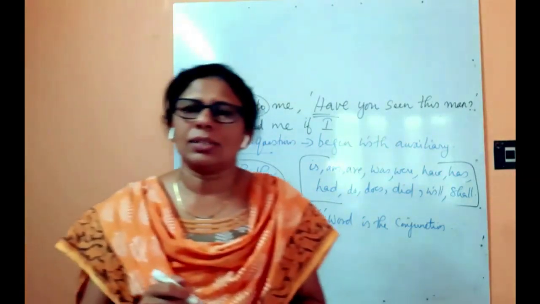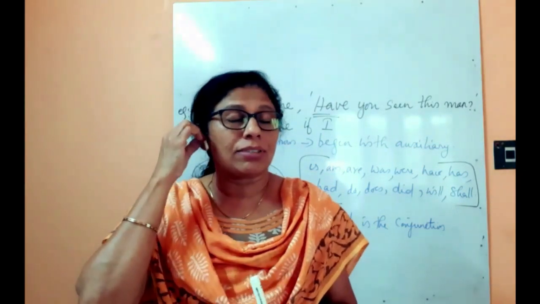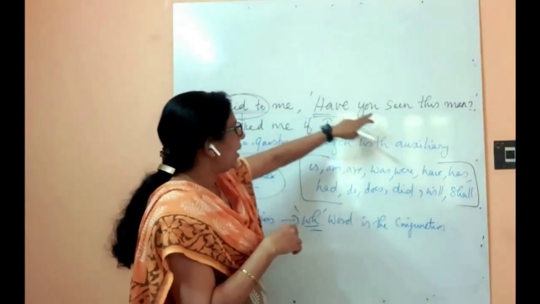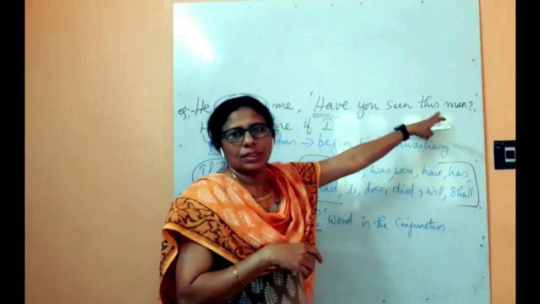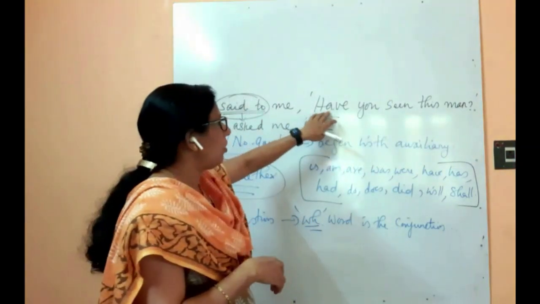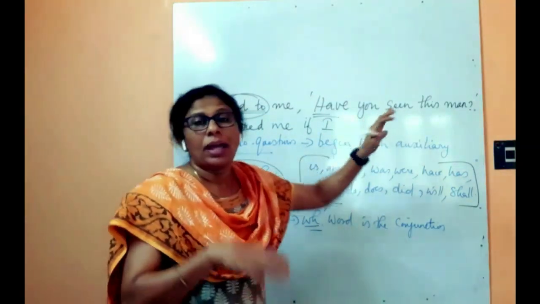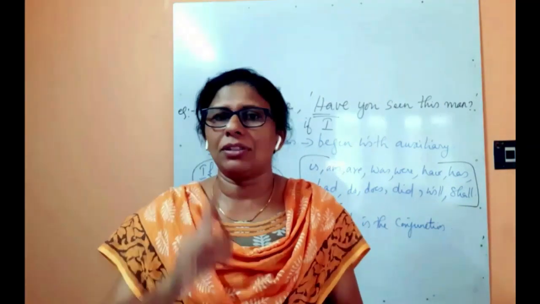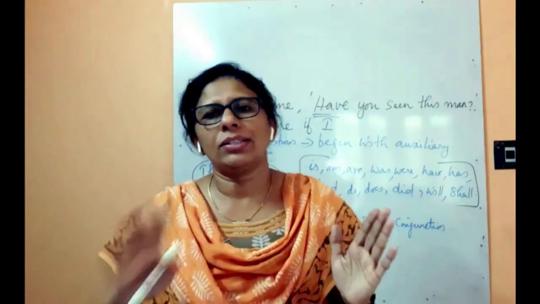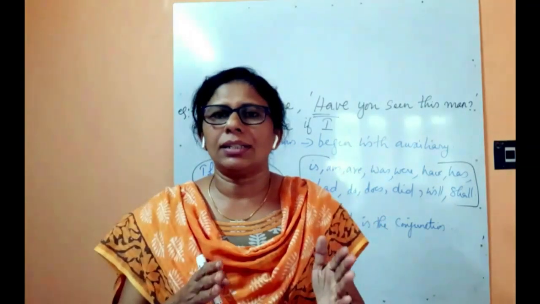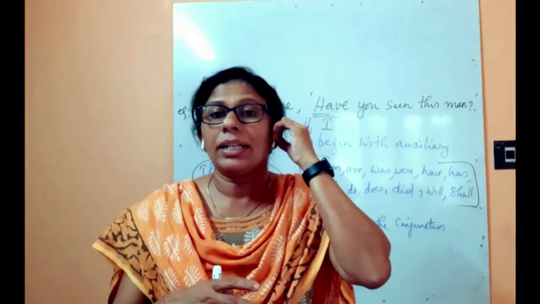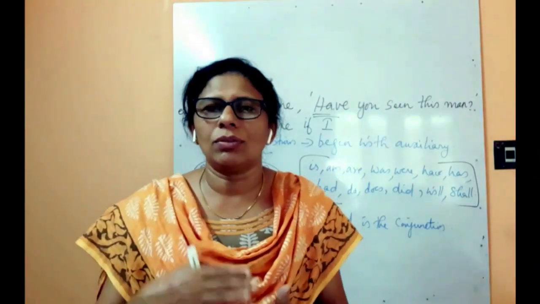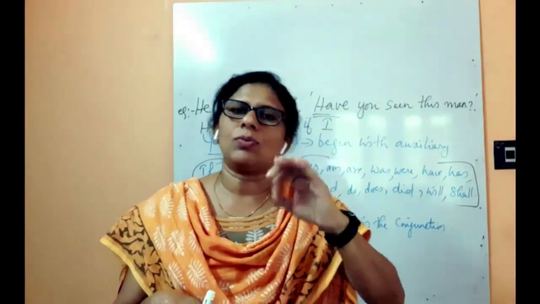In an interrogative sentence, we know that the pattern of the sentence is not SVO. It will be VSO. Is it not? So first comes the auxiliary, then only the subject will come. And that should be converted to a statement. As I've told you in the first class, all kinds of sentences other than assertive are not the same in the SVO pattern. So all those kinds of sentences will be converted to a statement, that means the SVO pattern.